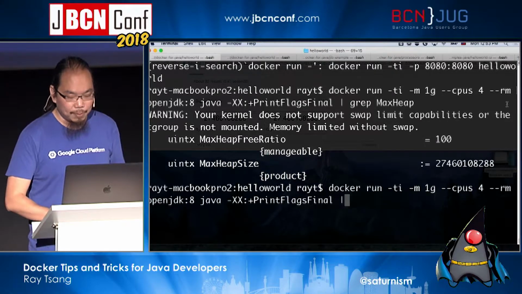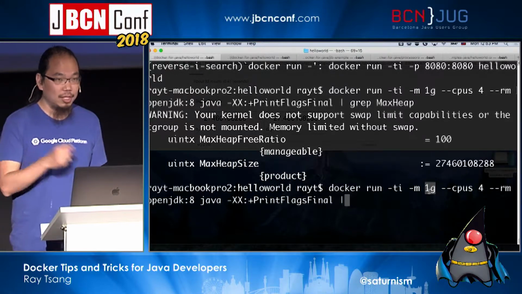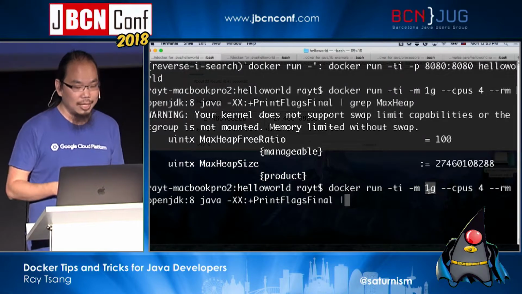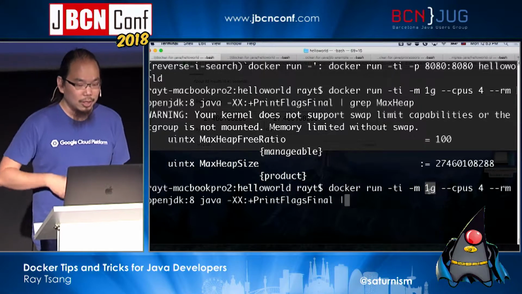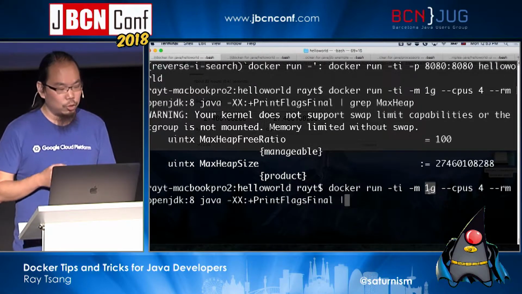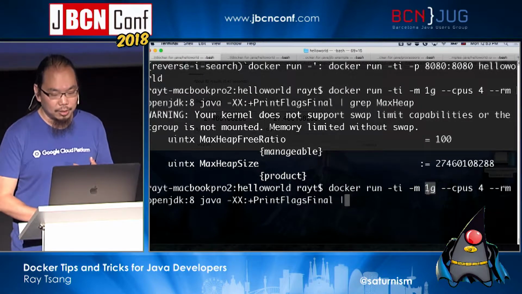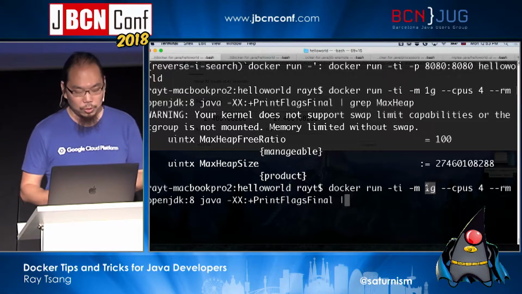And the max heap cannot be 1 gigabyte either, because in addition to the heap, you also have the native memory that Java actually uses, and the perm size as well, and also the threads and all that will take native memory. So you gotta be able to calculate exactly how much heap you can use and how big the system memory you actually want to use, okay?